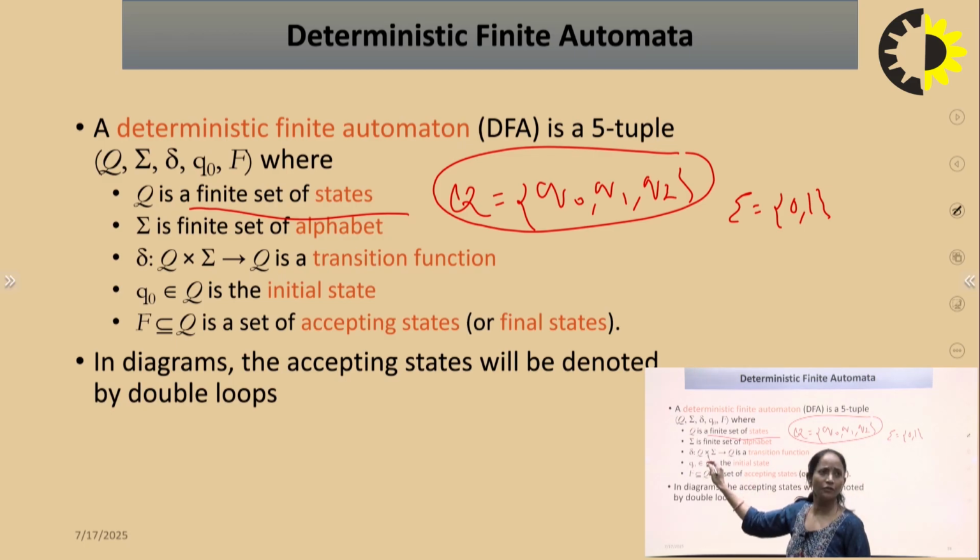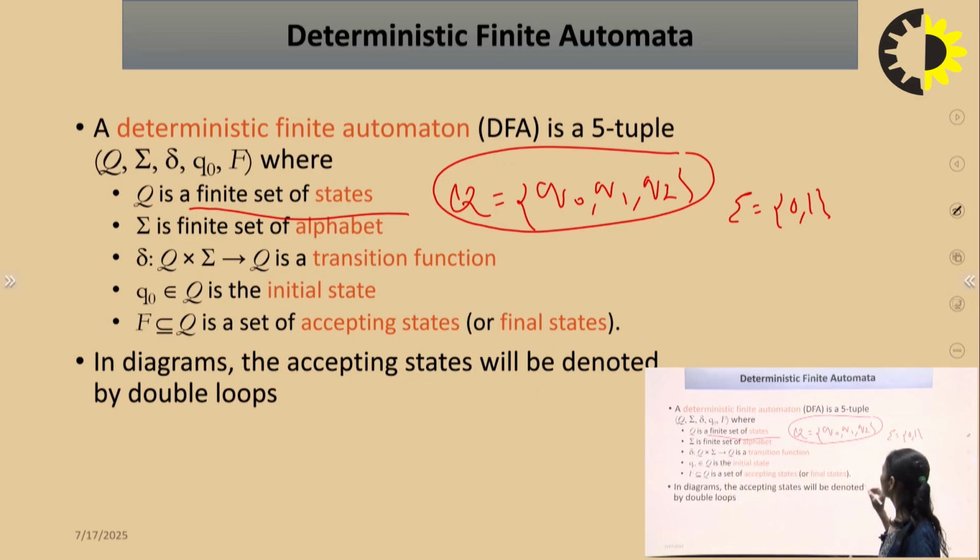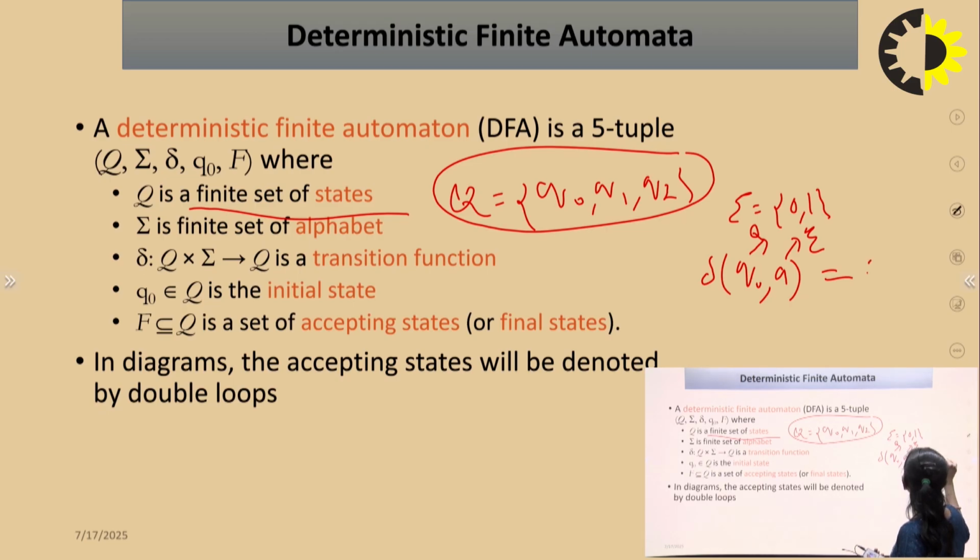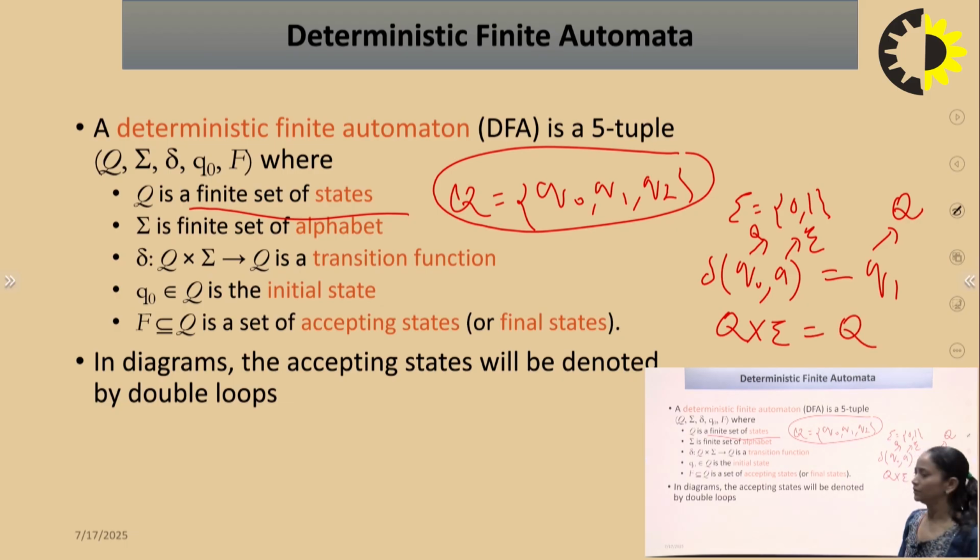Delta is a transition function which is defined as Q cross sigma to Q. What is the meaning of this transition function? If I say Q0 and the input symbol is A, this is capital Q, this is sigma, and the next state is Q1, so this is also capital Q. So we can define the transition function as capital Q cross sigma to Q. This is the definition of the transition function for the DFA.